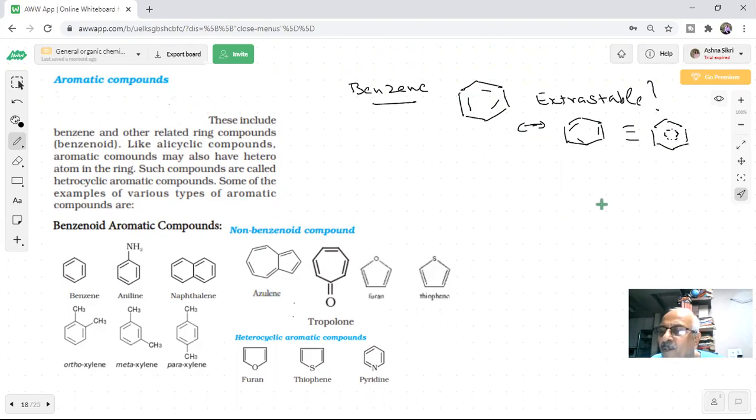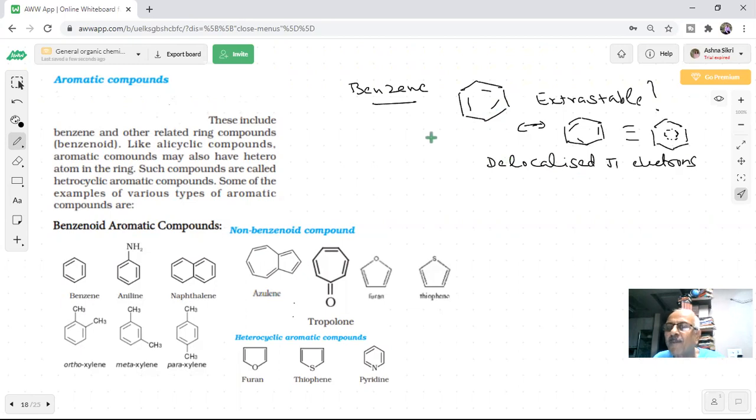But it means to you, students, when I represent benzene like this, that it has delocalized pi electrons. These pi electrons are not localized. They are not fixed on one carbon. They are present all over the benzene ring, students. And that is why it becomes extra stable.